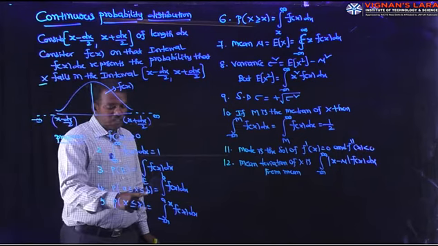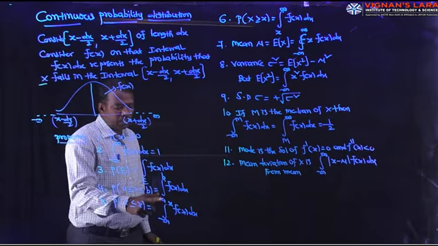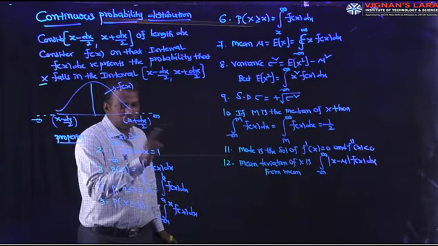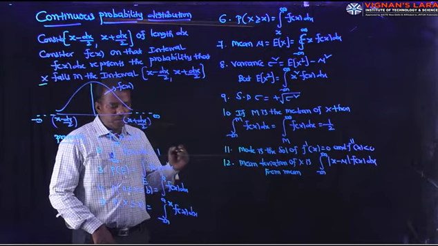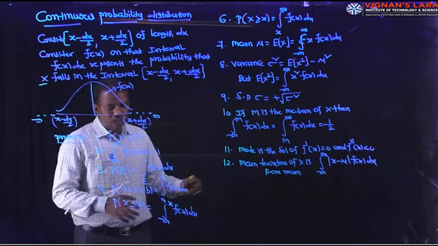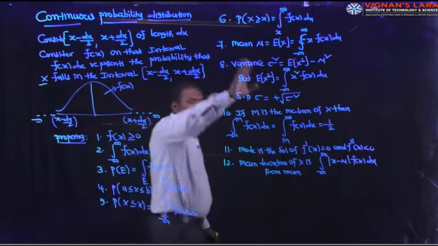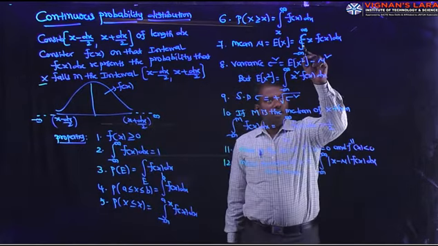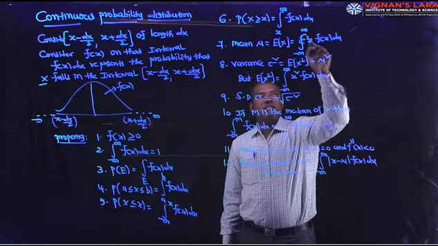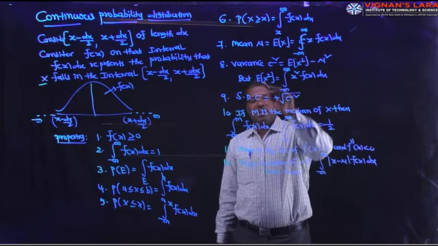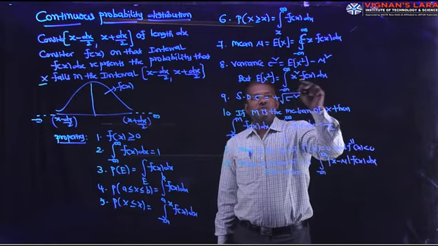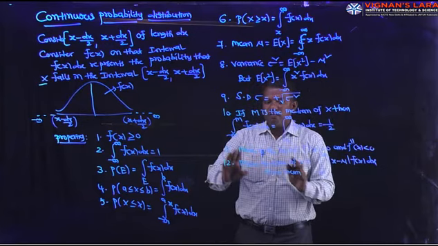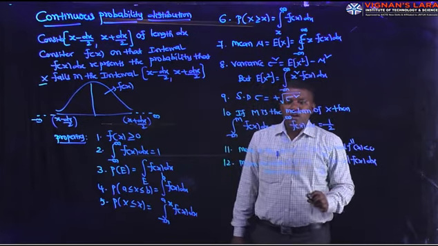P of a less than or equal to x less than or equal to b means here integration a to b f of x dx. In discrete, add p of a plus p of a1 plus p of a2 and so on up to p of b, adding all values. Mean is sigma x p of x, here integral x f of x. E of X square in the discrete case is sigma x square p of x, here integral x square f of x dx. That is the main difference between the discrete case and the continuous case.